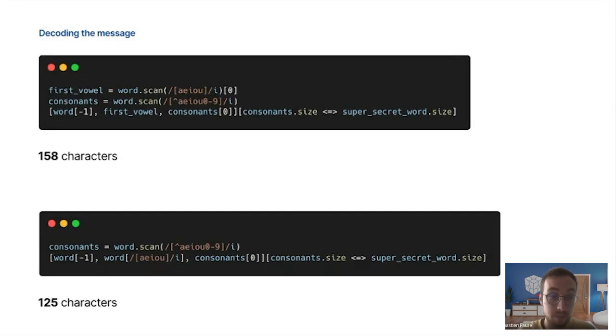Since we only use the first vowel at one place, we can just move it to the array. Here we will use a syntax we saw earlier, where we use a string and between brackets a substring to match. We can use it with regexes too. So that's what we do here. It will return the first vowel if one exists, or nil if there is no vowel in the word.